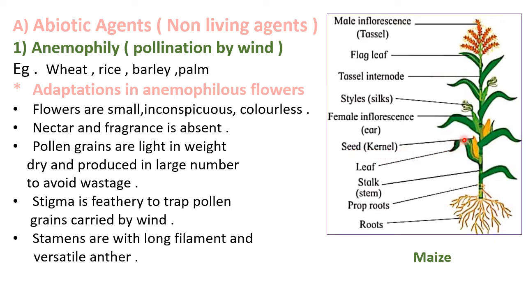The stems show presence of nodes and internodes. On the stem, leaves are present. Maize shows additional roots called as prop roots or they are also called as stilt roots. These stilt roots or prop roots give additional support to the plant. At the base, we see adventitious roots.